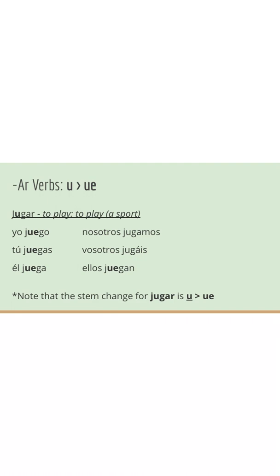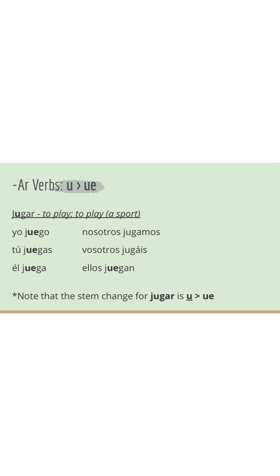All right, so now we come across one that's a little weird. It's a U to UE. I know I said for AR verbs, it's only E to IE and O to UE, but this verb jugar is the only verb that exists for the AR verbs, or really any, that is considered a U to UE. So we just kind of loop it in there, right? But here we have it. We have jugar, which is to play, or to play a sport specifically. To play an instrument is something different. That is tocar. So jugar is to play or to play a sport.